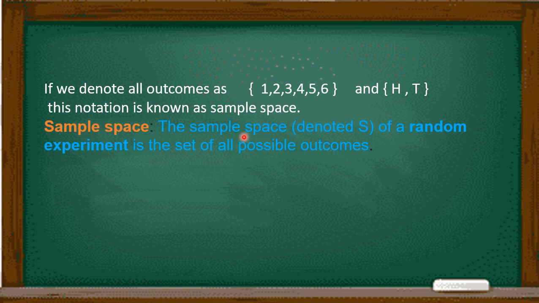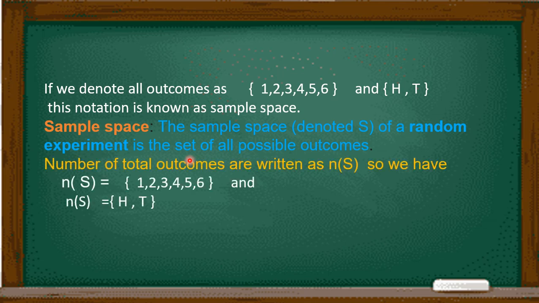The sample space is denoted by S. The sample space of a random experiment is the set of all possible outcomes. Whatever the possible outcomes for any experiment, if we write all the outcomes inside curly brackets, that is known as the sample space.